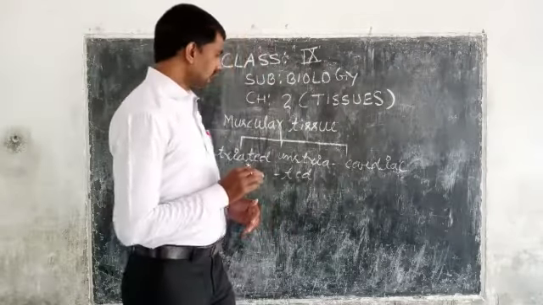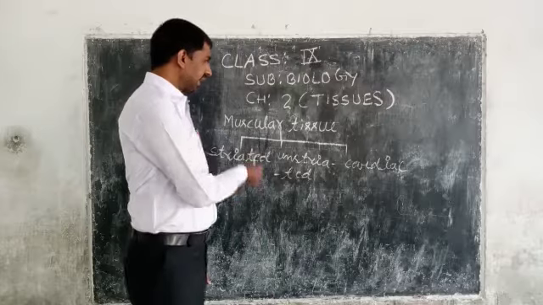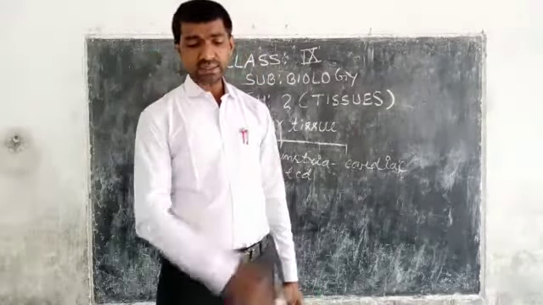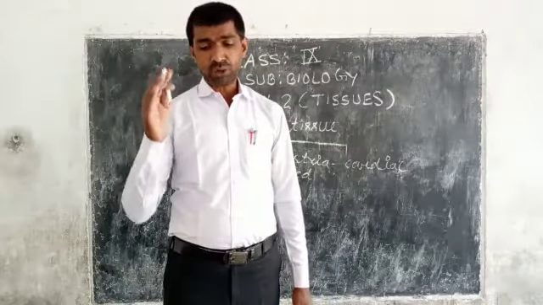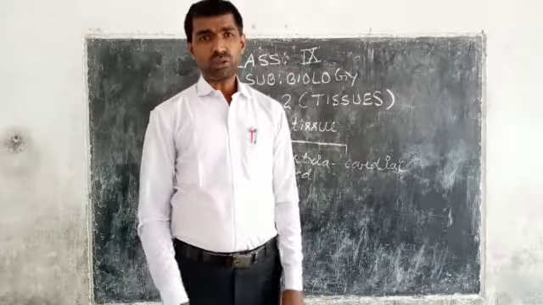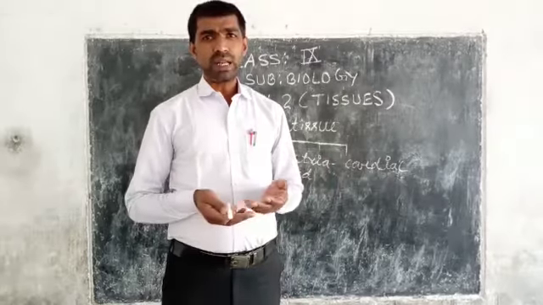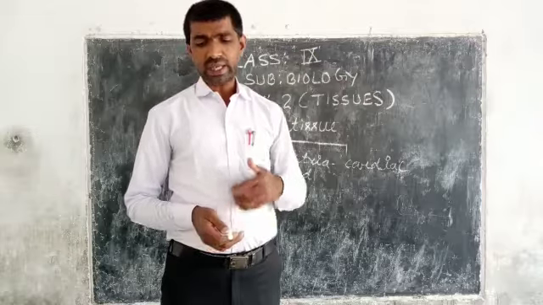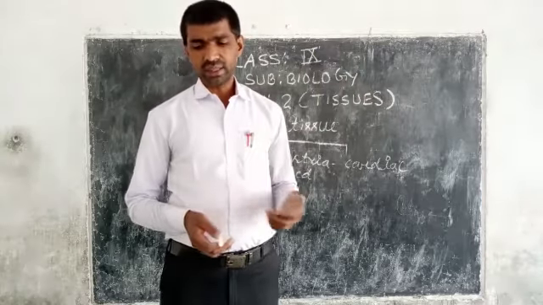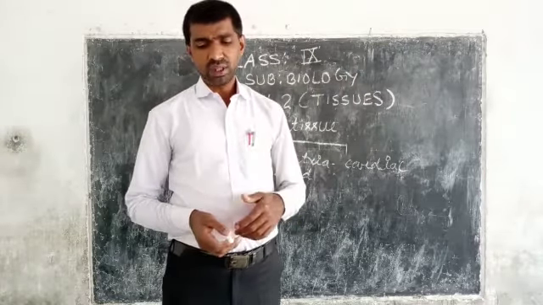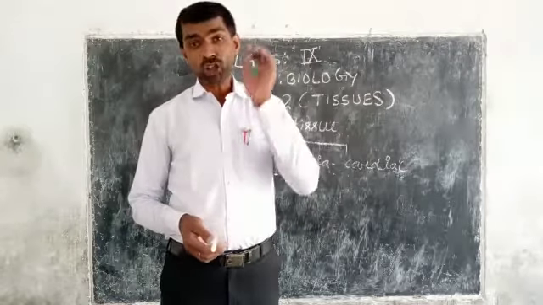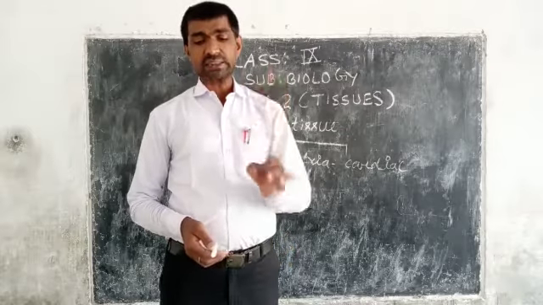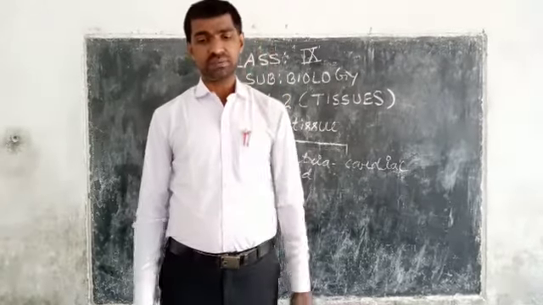So, I am telling the function of striated muscles. Striated muscles help in various voluntary movements of the body. What voluntary movements are helped by striated muscles? They are running, walking, ingestion of food, breathing and blinking of eyes. These are also examples of striated muscles that help in voluntary action.